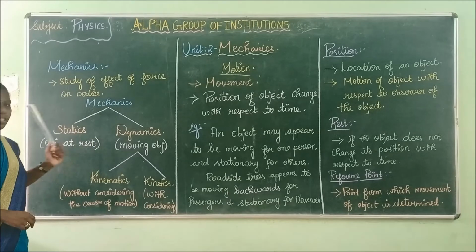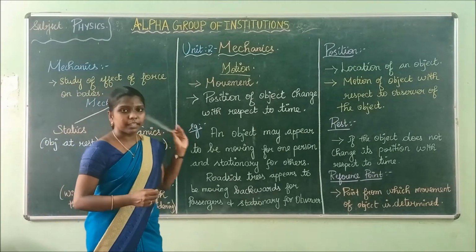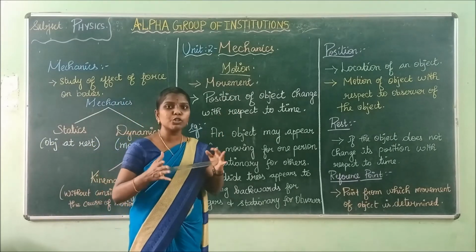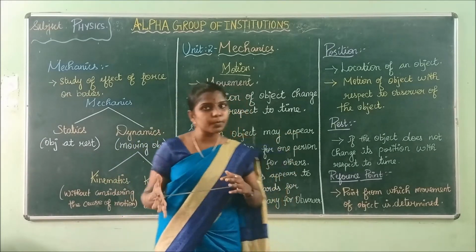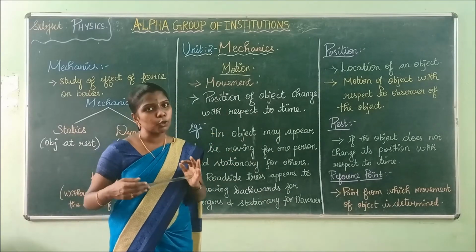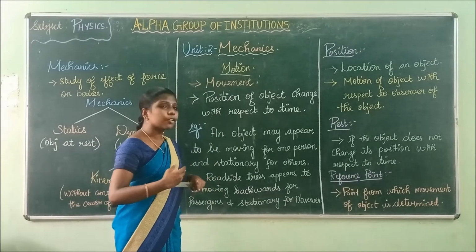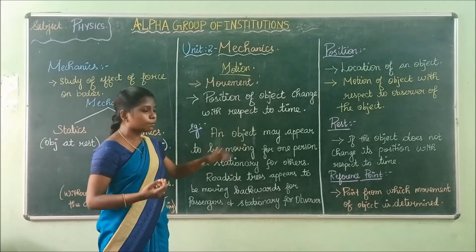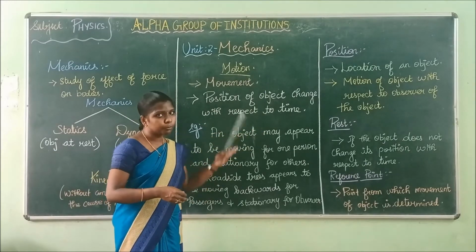These are all the various branches that you have in physics. In this you are going to study the topic mechanics. The first topic that you are going to study is motion. What is meant by motion? Motion is nothing but movement of objects. The word movement in physics is termed motion. What is the definition of motion? Motion is the change in the position of an object with respect to time. Is it clear?